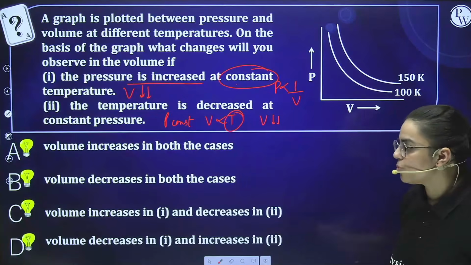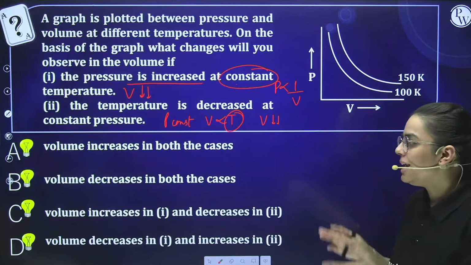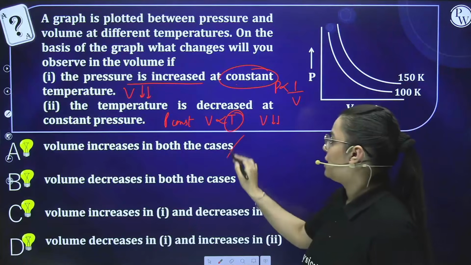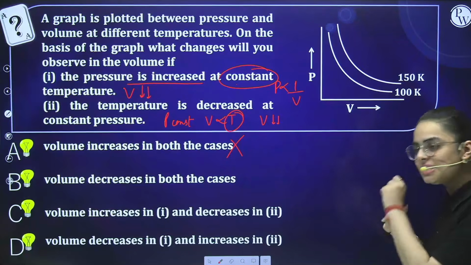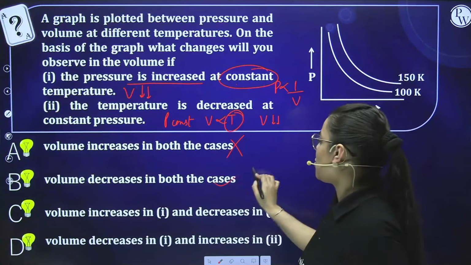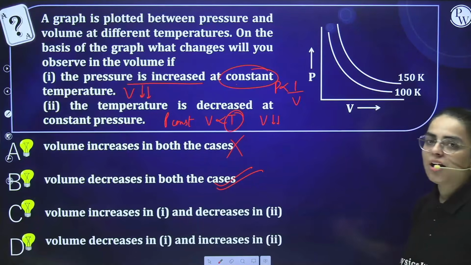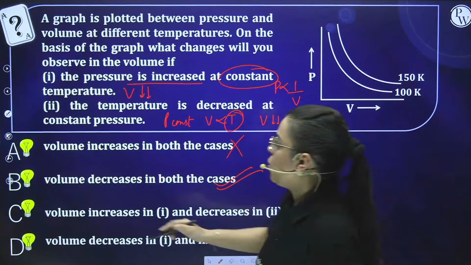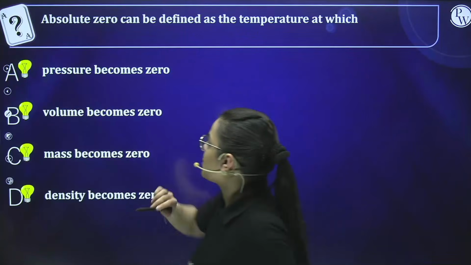So let us read the options. A option says volume increases in both the case. No. B option says volume decreases in both of the case. Right. So answer number B will be our correct answer. Now let us see the next question.